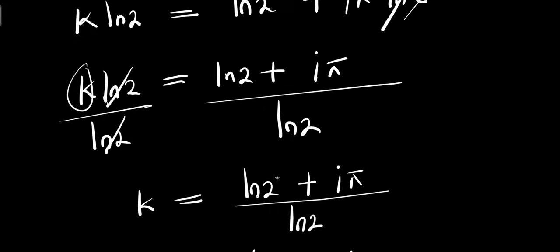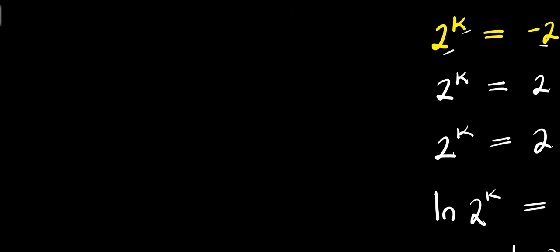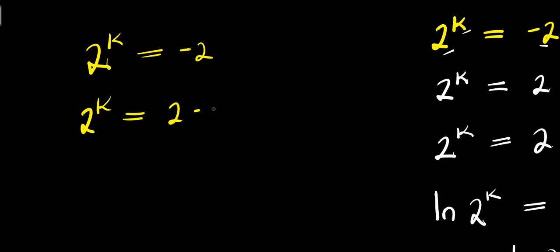Now we can also solve this using another approach. I have 2 power k equals -2, meaning that 2 power k equals 2 times -1. And I can make use of this: if you have square root of -1, this is iota, that is i.